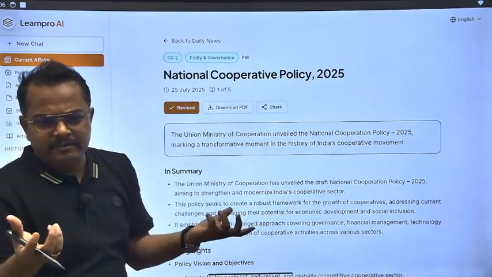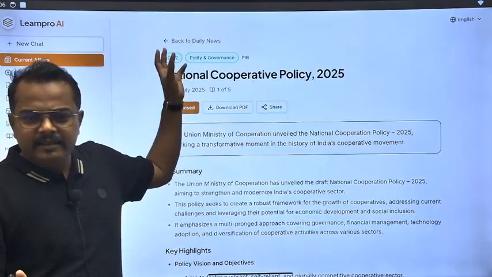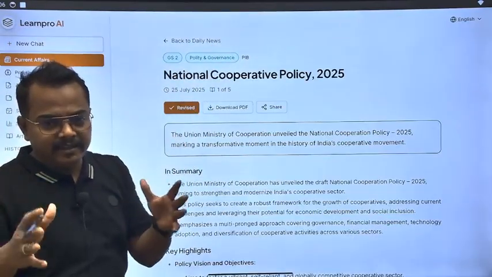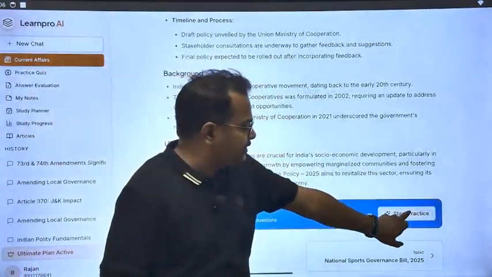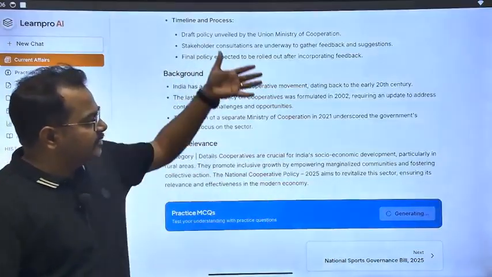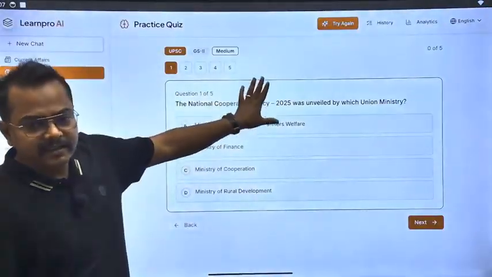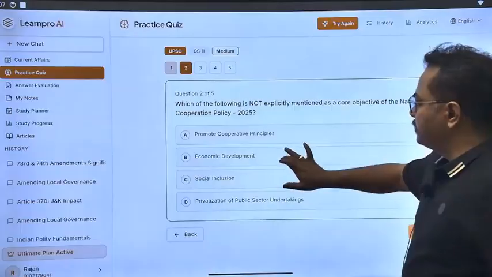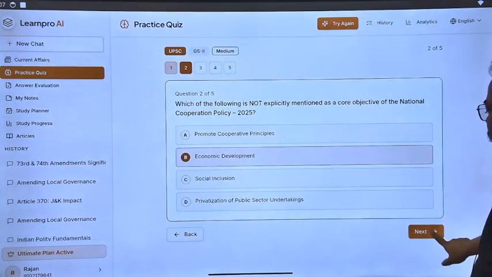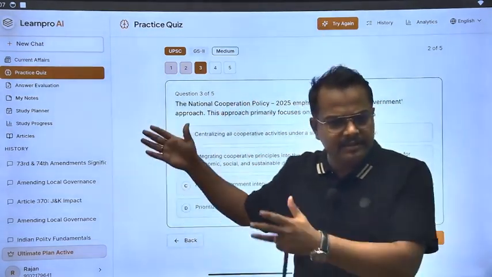So every day you just plan that you will read 10 current affairs. If you mark each one after reading, then automatically it summarizes that you have read 10 current affairs. It will keep track of all these things on a daily basis. Other features are there too. If you start a quiz, start practice, it will create MCQs based on that current affair. Here is the MCQ, you can solve it here, and by default you can see everything is solved. You can simply go and do these things, and finally you can have your solutions and everything like that.